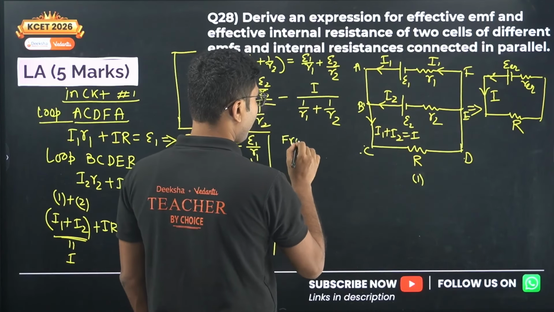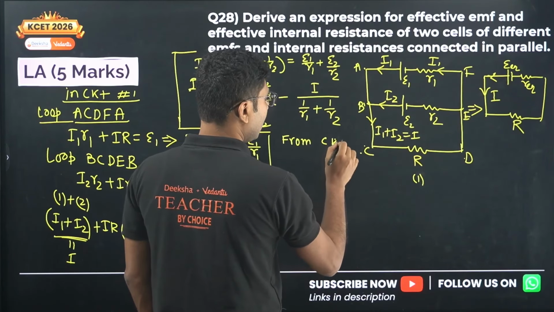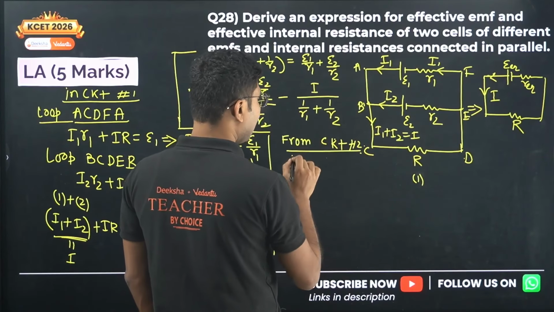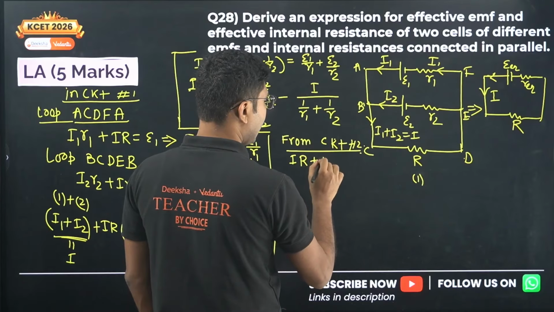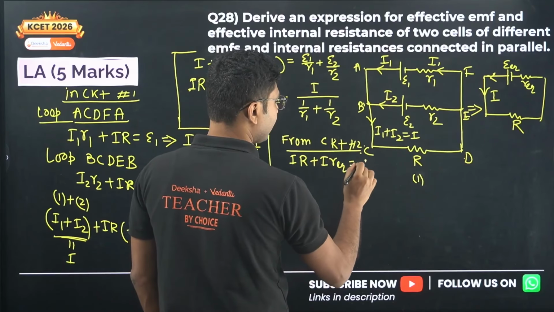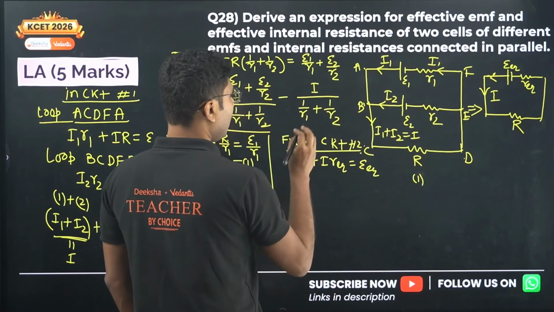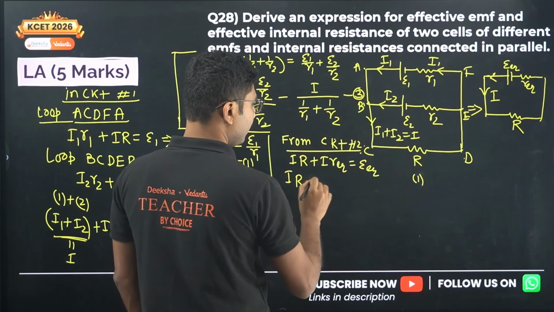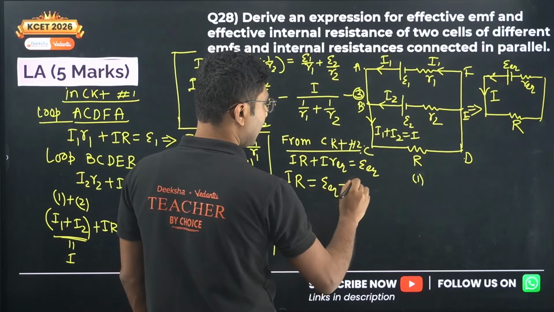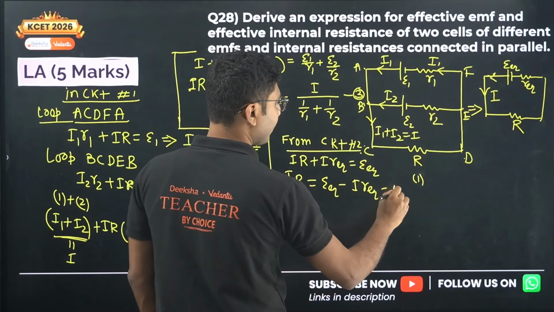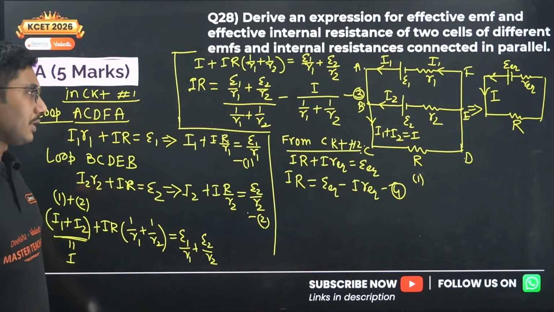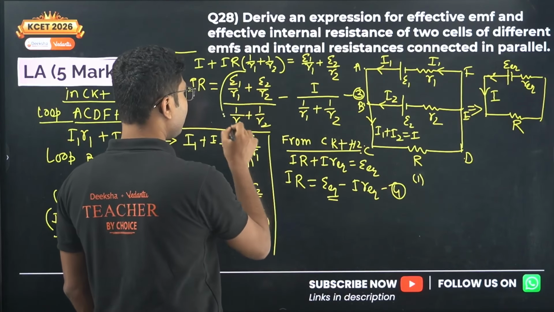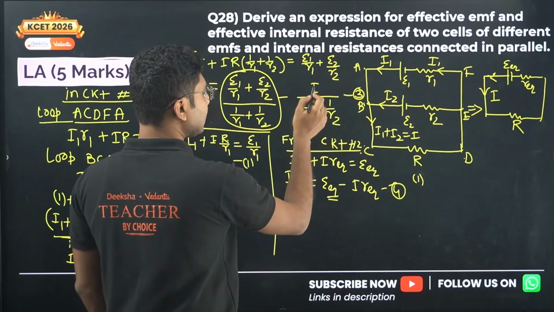Now we will apply the same Kirchhoff's law, KVL, in the equivalent circuit. So from circuit number 2, we can write IR plus I R equivalent equals epsilon equivalent. This is our equation number 3, let me name it. So IR equals epsilon equivalent minus I R equivalent, and this is our equation number 4. Now if you compare equations 3 and 4, we can see this is the independent term without I, and this is the term with I.